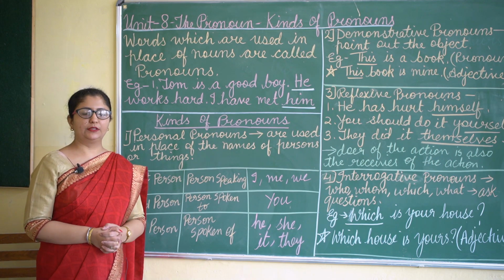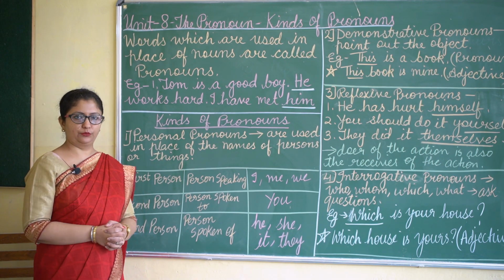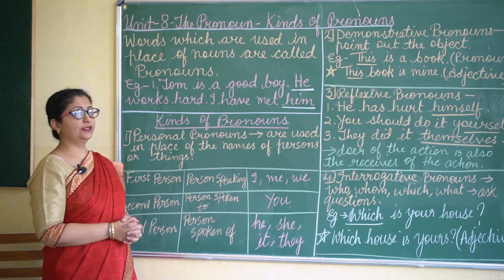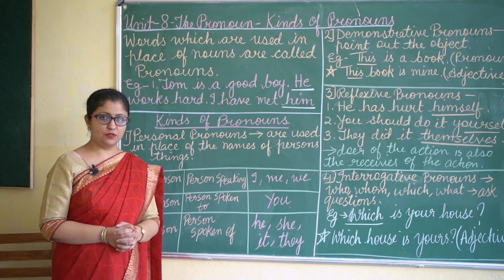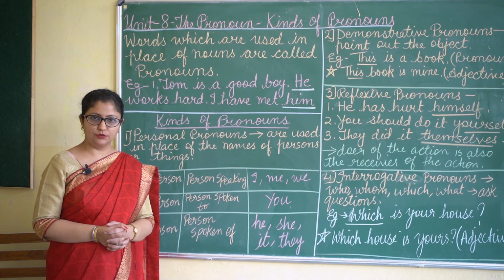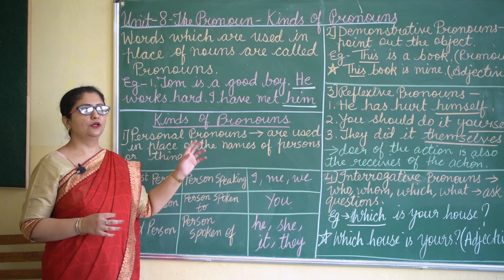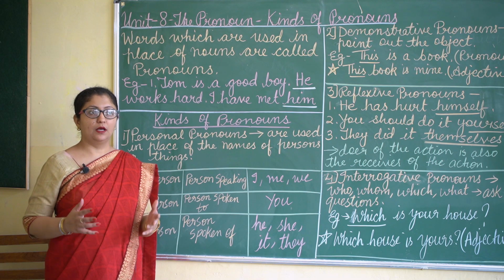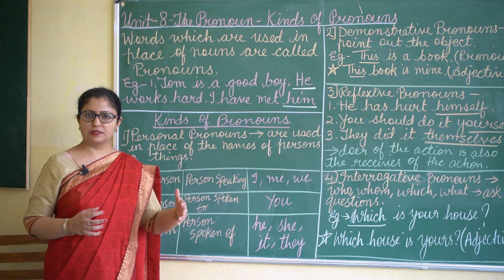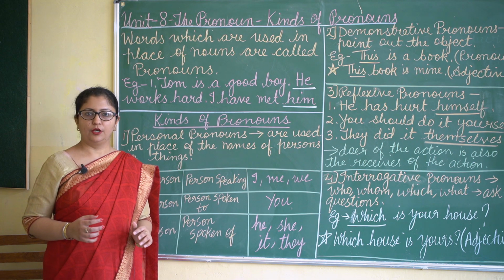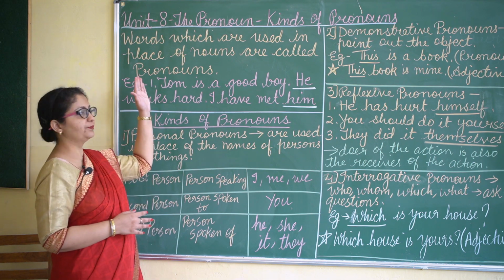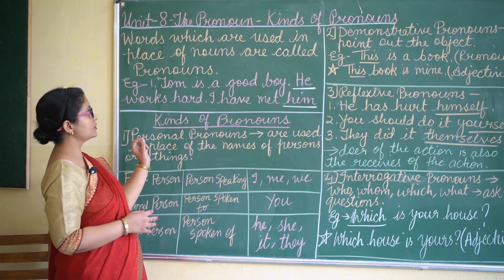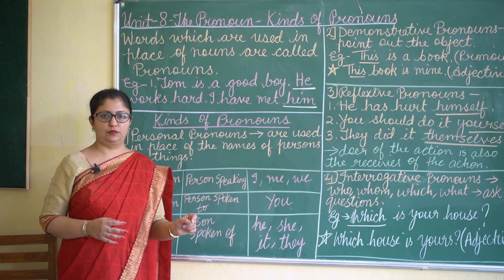Now let us start with Unit 8, pronoun. The pronoun and its kinds. Children, we have done nouns earlier. Now what are nouns? We have to just revise nouns once again so that we understand what pronouns are. Nouns are names of person, place, animal or thing. Now what are pronouns? Pronouns are words which are used in place of nouns.